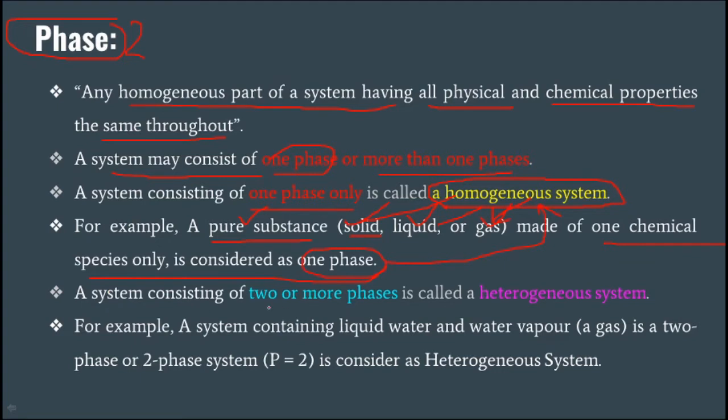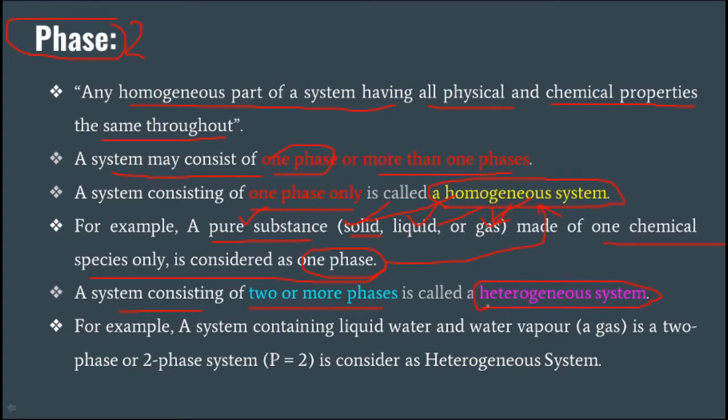Then there is the system consisting of two or more phases. We know that a phase is any part of the system having the same physical and chemical properties. When a system consists of two or more phases, that is called a heterogeneous system.